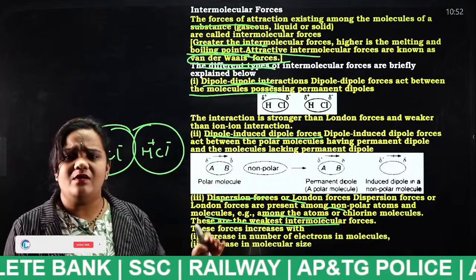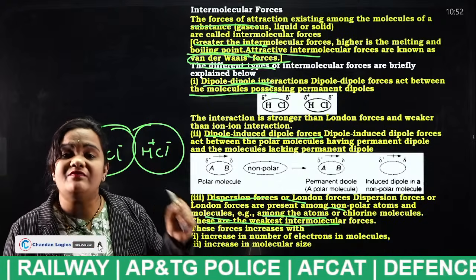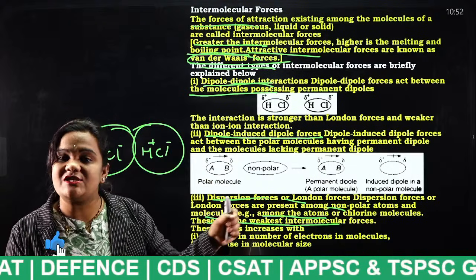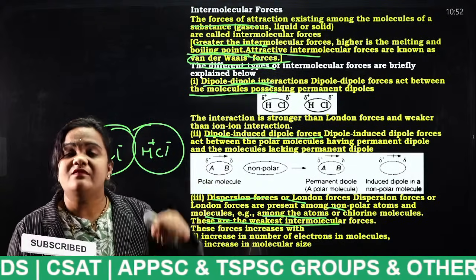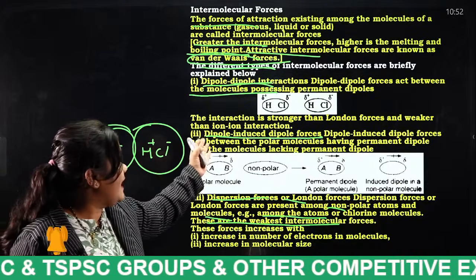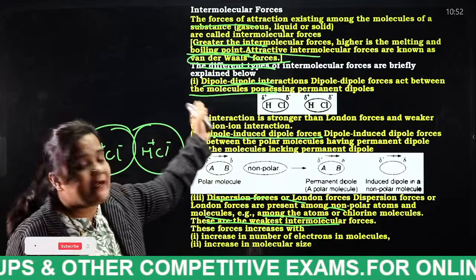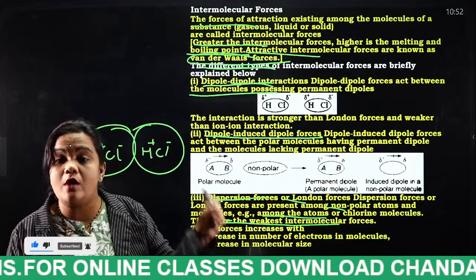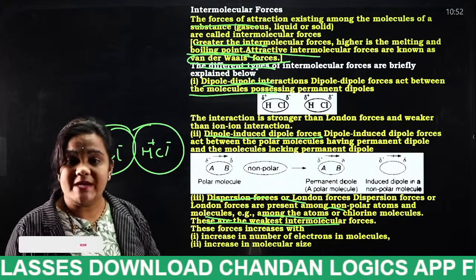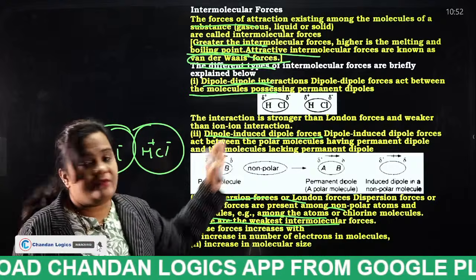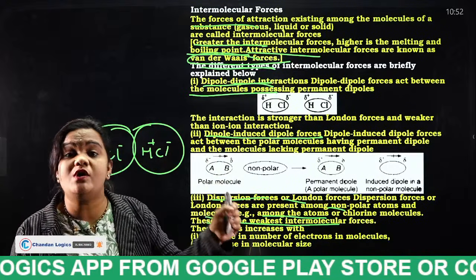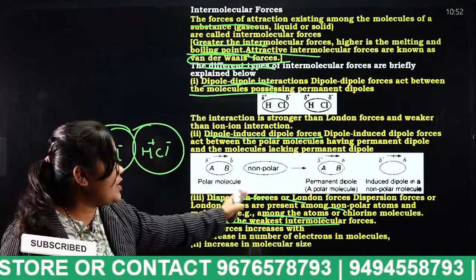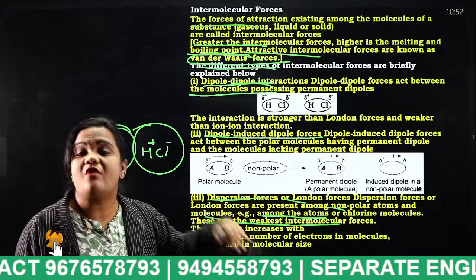So in general, what we have to understand is, if there is an attraction between two permanent dipole molecules, we say it as what, students? Dipole-dipole interaction. If there is an attraction between a polar molecule and a non-polar molecule, we say it as what, students? Dipole-induced dipole forces. If there is an attraction between two non-polar molecules, we say it as what, students? Dispersion forces or London forces. They are the weakest of all the forces.